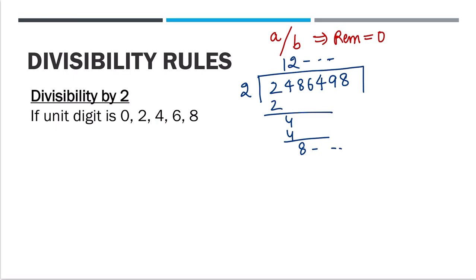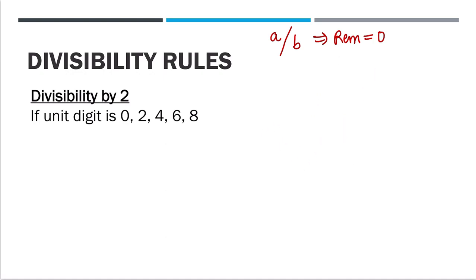Rather than doing this, if I have some rules using which I am able to check this divisibility in a second, those are known as divisibility rules. Let's start with divisibility rules, and then we'll do a number of questions on these topics. Okay, first is divisibility by 2.